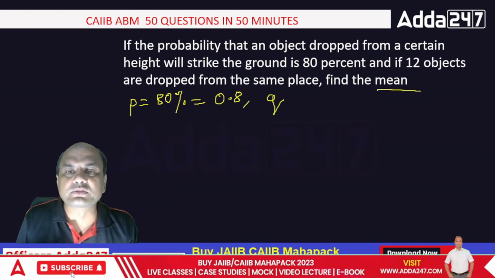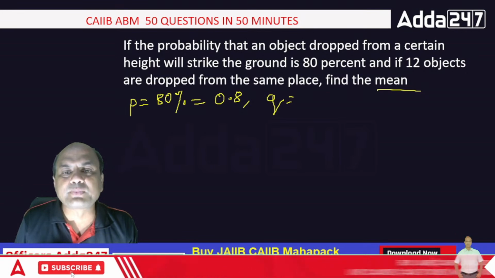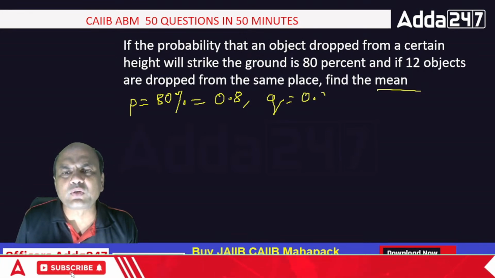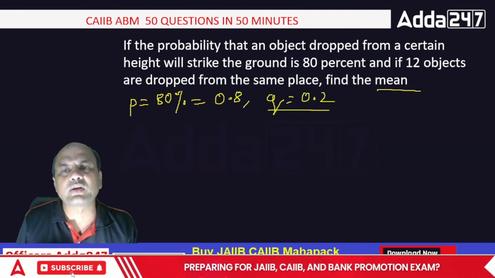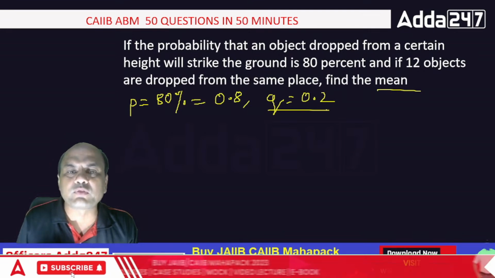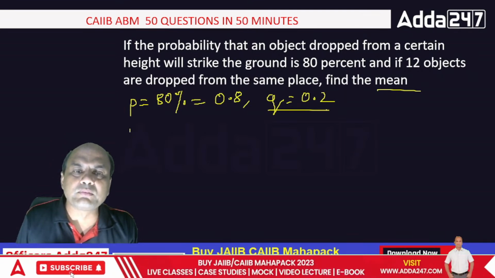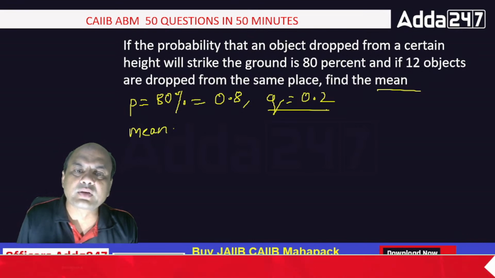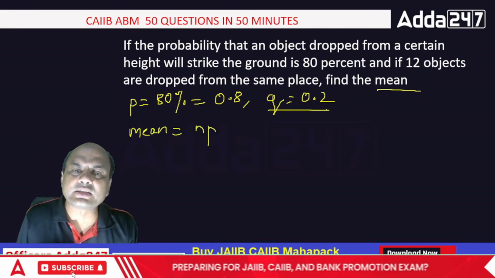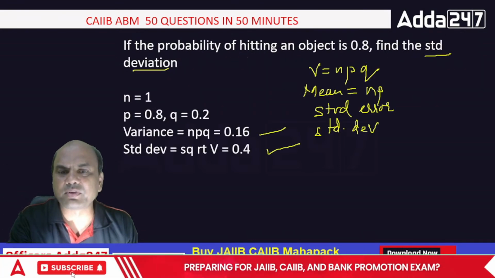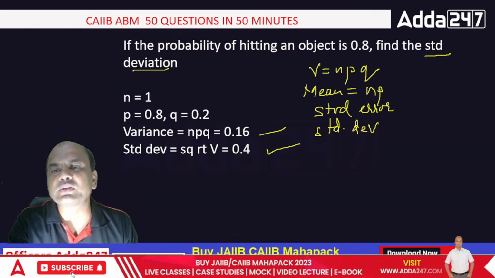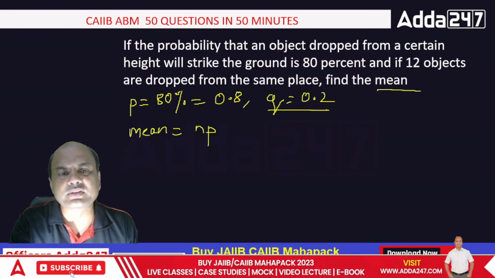Q equals 1 minus P, so 0.2. But we don't require Q at all. This is not required. Why? Because what is the formula for mean? What did I give you? Mean equals NP, isn't it? Just now I gave you this. Where did I write it? See this: mean equals NP. So same formula.